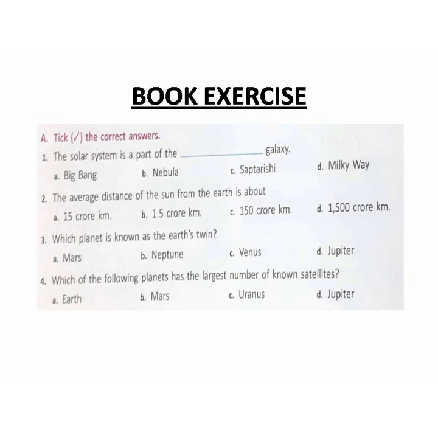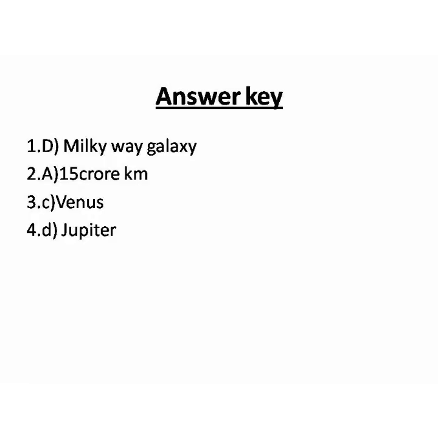Now look at the answers. The Solar System is a part of the Milky Way or Akash Ganga galaxy. The average distance of the sun from the earth is about 15 crore kilometer. Venus is known as Earth's twin. Jupiter has the largest number of known satellites, that is 53. Now you will be marking these correct answers in your book with the help of pencil. This is the answer key that I have written: Milky Way, 15 crore kilometer, Venus, and then Jupiter.